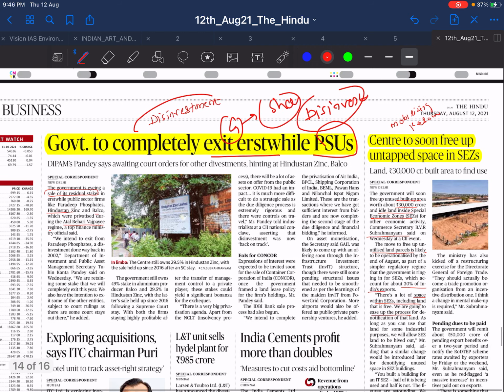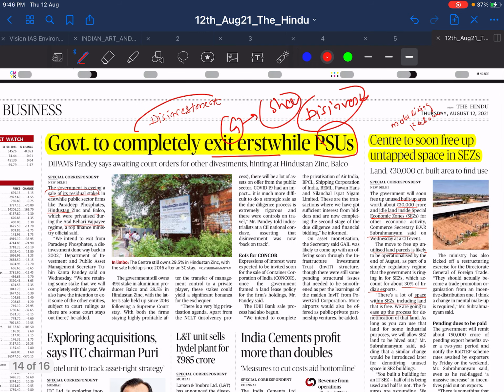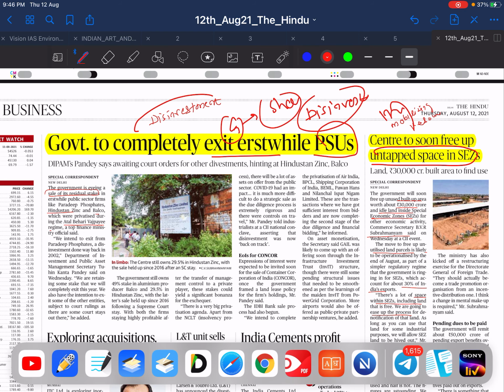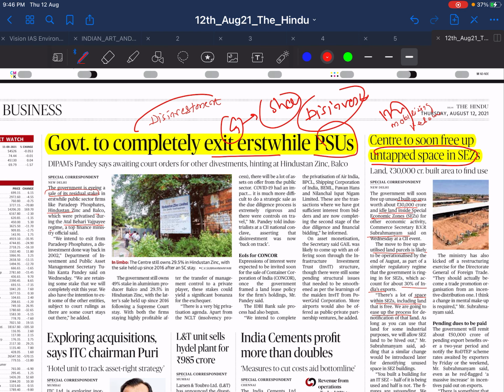And the same is the news here, that the government is going to monetize the untapped space in SEZs, meaning they are going to sell. So it is the same as mobilizing resources, meaning whatever resources the government has, they are going to use them effectively. From a prelims perspective you should know what is meant by disinvestment, what is meant by SEZs, by which act they have created SEZs, and all these.